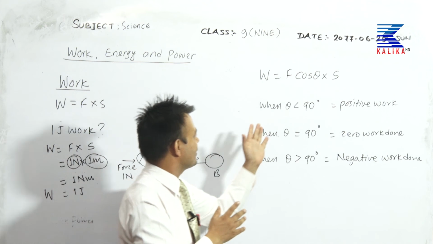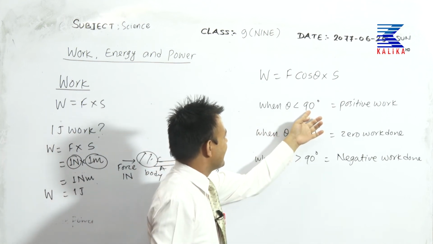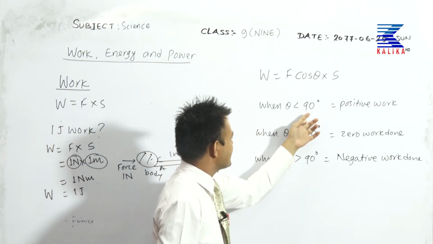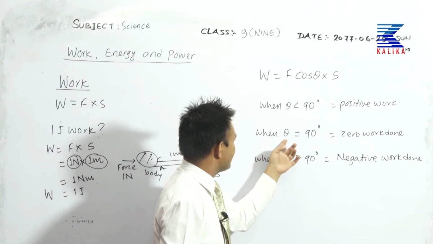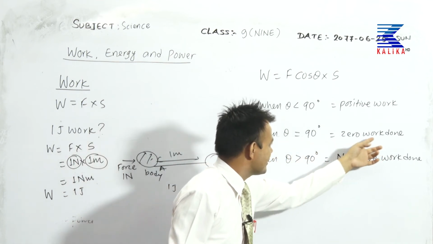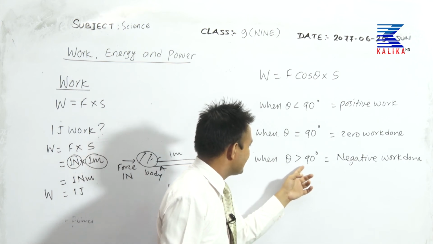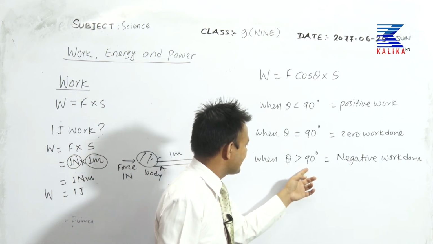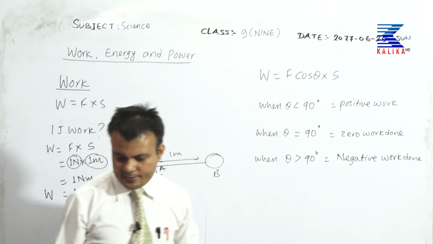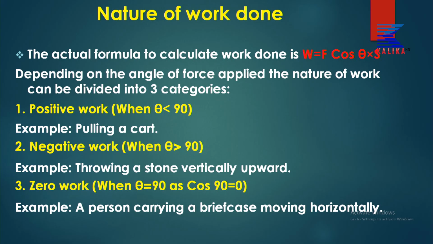We get a positive work done when the force applied is at an angle of less than 90 degree, acute angle. When the force applied is at 90 degree, the right angle, that will be 0 work done. When the force is applied at an angle greater than 90 degree, obtuse angle, that's a negative work done. So have a look on my screen here. Okay, the actual formula to calculate work done, W equal to F cos theta into S. Depending on the angle of force applied, the nature of the work can be divided into 3 categories. Positive work, when theta is